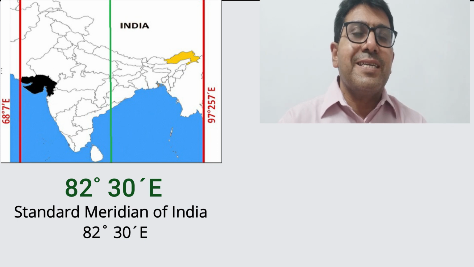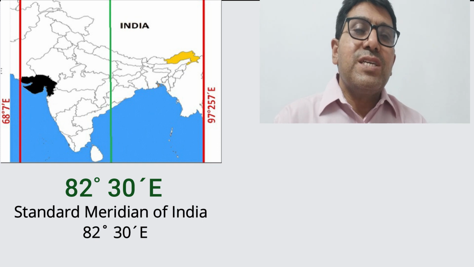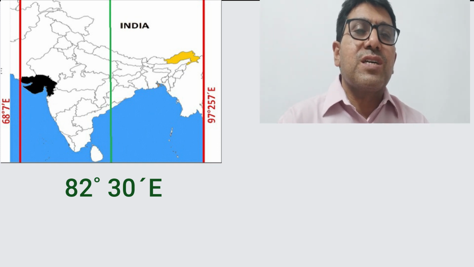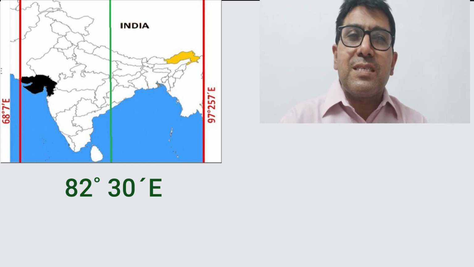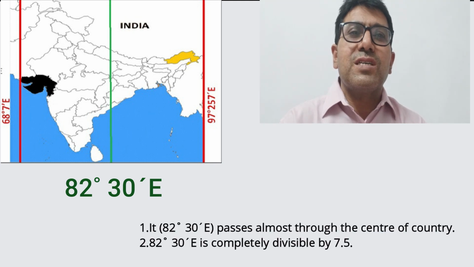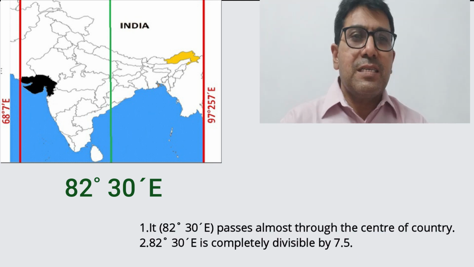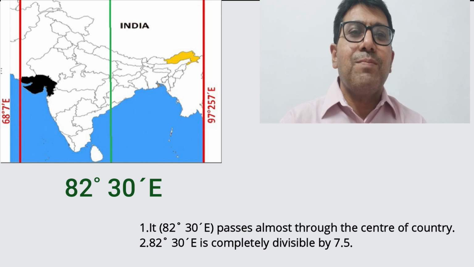82.5 degree east, 82 degree and 30 minute east, has been taken as the standard meridian of the country because it passes almost through the center of the country, and it is completely divisible by 7.5.